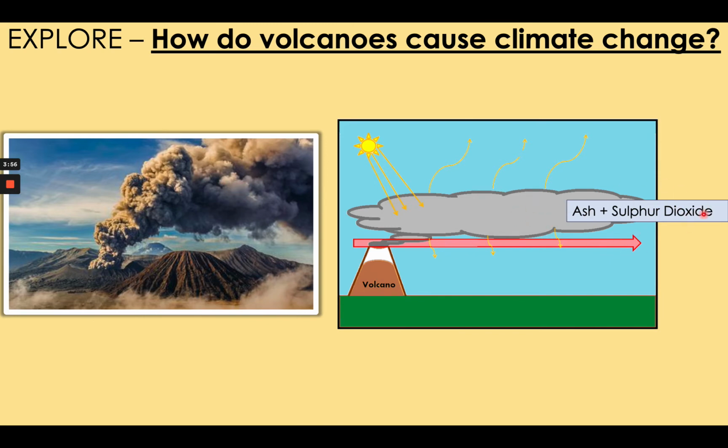These two particles and gas, when they are erupted into the sky, as they were in 1815 and 1883, reflect sunlight back into outer space. Because they do so, less sunlight reaches the ground or the sea on Earth, and so less is absorbed by the Earth, and so less infrared is produced. The wind that occurs naturally in the atmosphere spreads the ash and sulfur dioxide around the atmosphere, creating a blanket in the upper atmosphere that reflects sunlight.